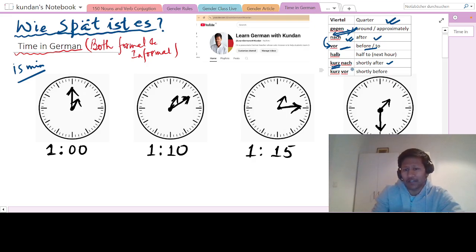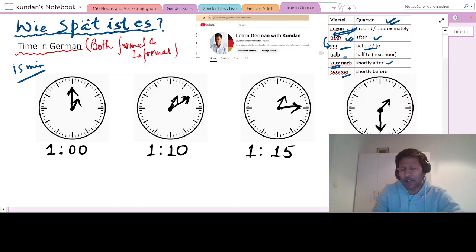In the same way, if it is just before, then we say kurz vor. So if it is 1:59 or 2:59, just before 3 o'clock, we say kurz vor, shortly before. So if you remember these terms: Viertel is quarter, gegen is around, nach is after, and vor is before.